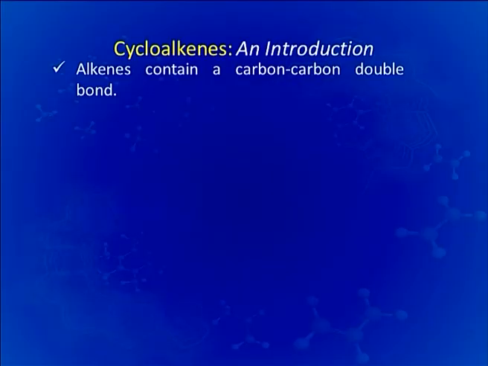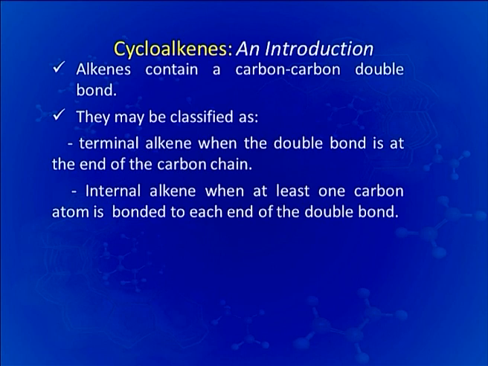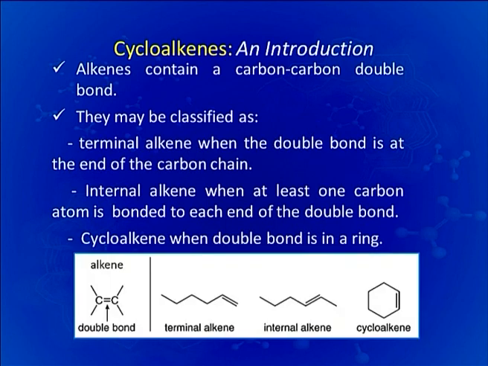So, to start with the present lecture, first of all we have to find out what actually cycloalkenes are, or how they are related to alkenes. You all know that alkenes contain a carbon-carbon double bond and they can be classified as terminal alkenes when the double bond is present at the end of the carbon chain. They can be classified as internal alkenes when at least one carbon atom is bonded to each end of the double bond, and then they can be classified as cycloalkenes when the double bond is present in the ring.